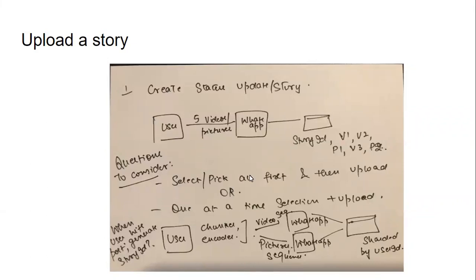So no, I meant that when you create one story, it can have a maximum of 5 videos or pictures. So I was saying that 5 is the maximum. The user can choose to upload only 2 videos as a part of their story. That's fine. From his gallery, he can choose only 2 videos. Yes, okay, got it.